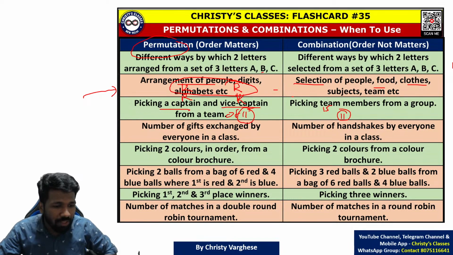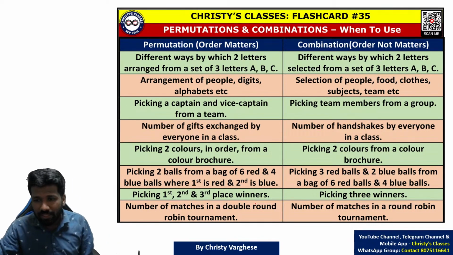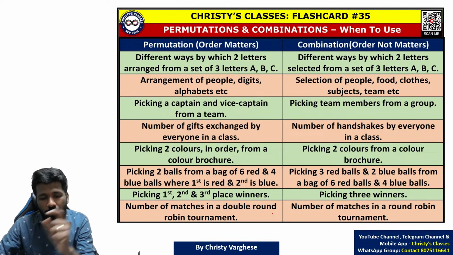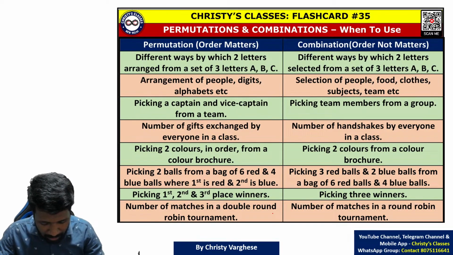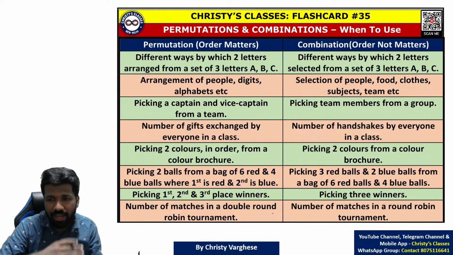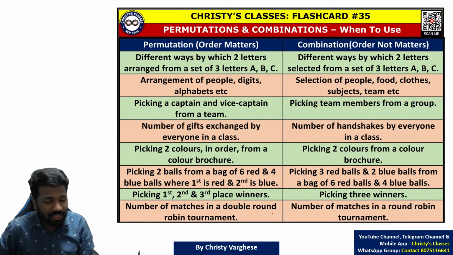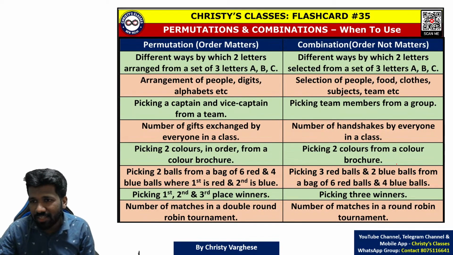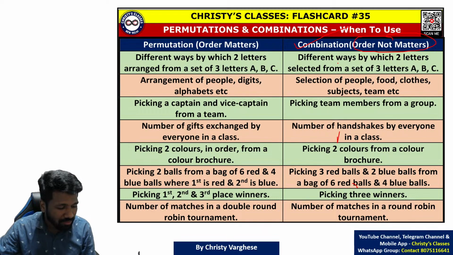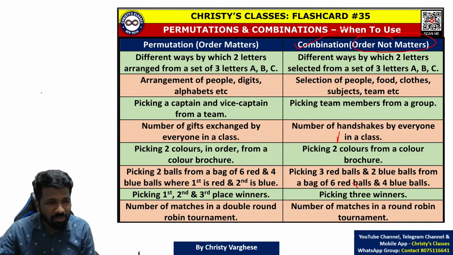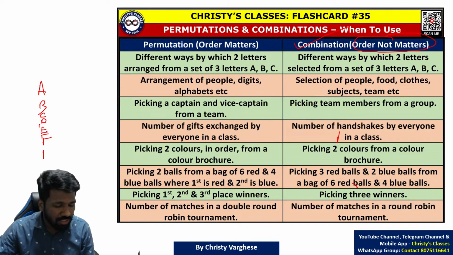Those of you who watched the Hindi movie Super 30, there Hrithik Roshan asks a group of students, if there are 30 students in this class and all of you shake hands with each other, how many handshakes are possible? That is a classic example of a combination case. Order does not matter. What is the meaning of order does not matter? For example, A, B, C, D, E, F are the 6 people. How many handshakes are possible?